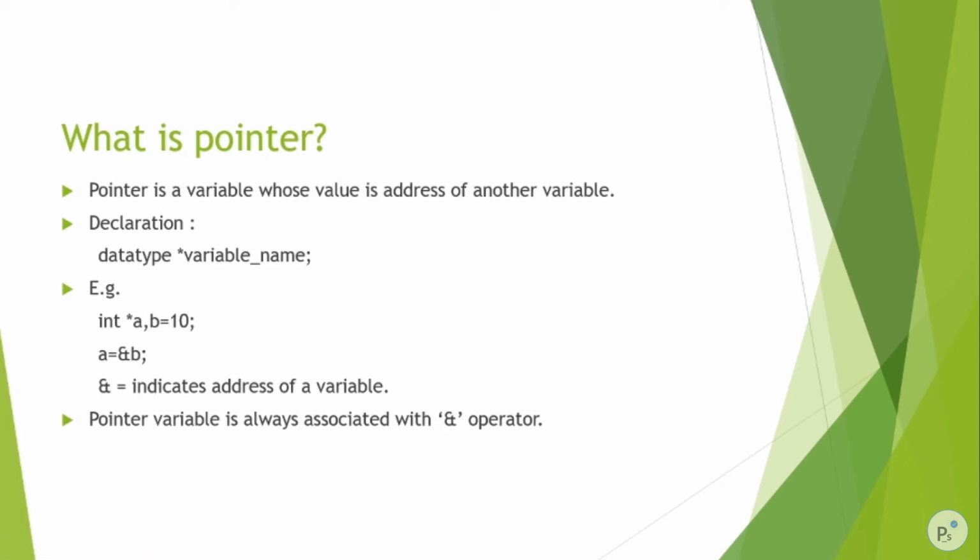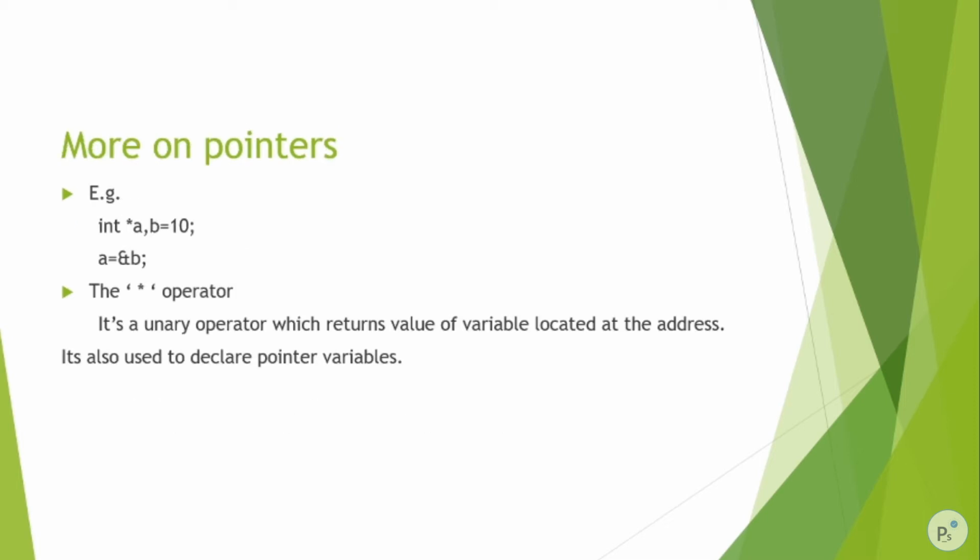So are you getting the point? A pointer is a variable that stores the address of another variable. Does this point make sense? A pointer is a variable whose value is the address of another variable. This other variable is b. The address of b is stored in the pointer variable. A pointer variable is always associated with an address. We can store only an address, not a value.